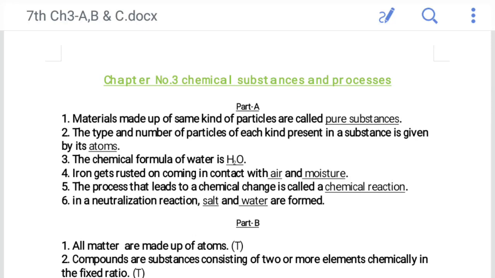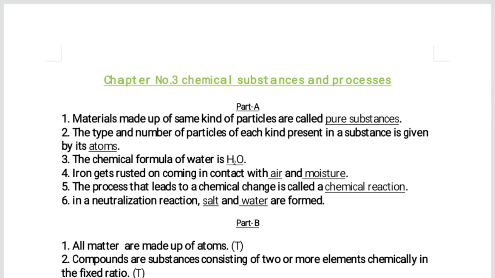Good morning, everyone. So it's chapter number 3, chemical substances and processes. So we have a part A. In the part A, fill in the blanks.